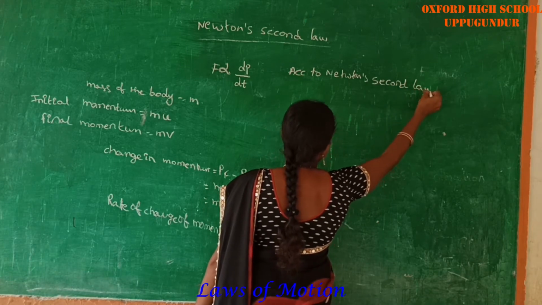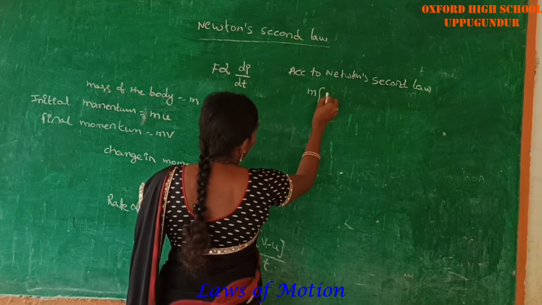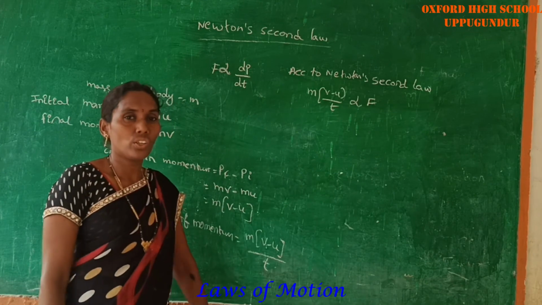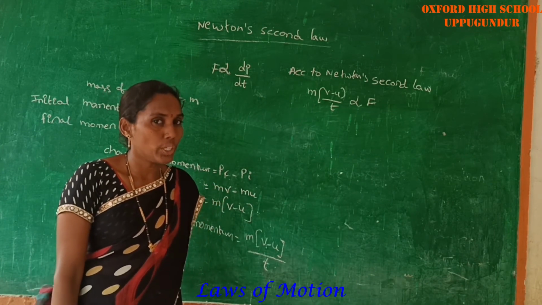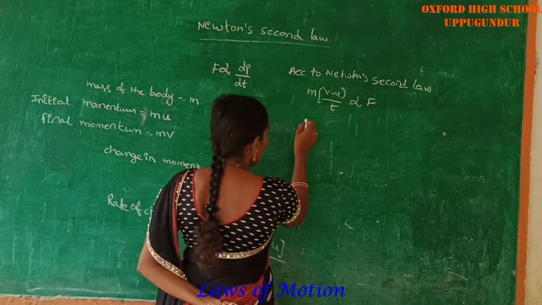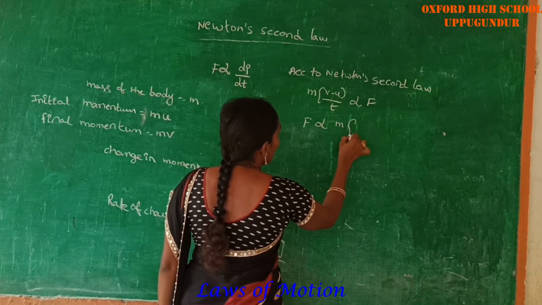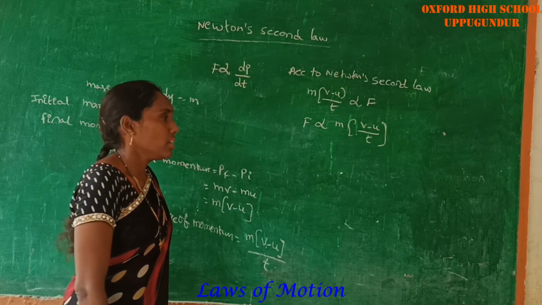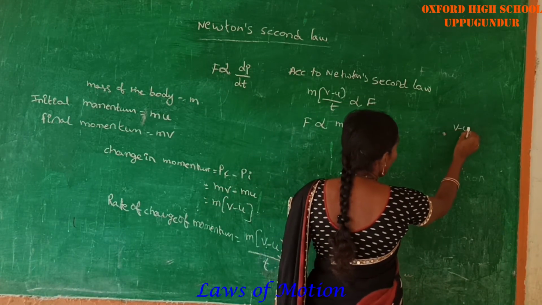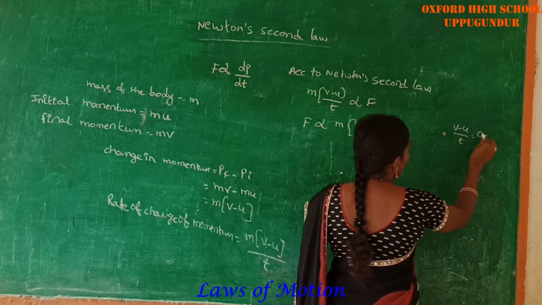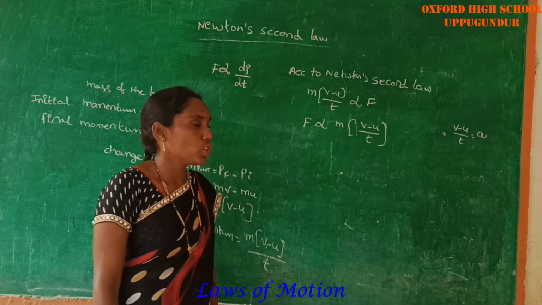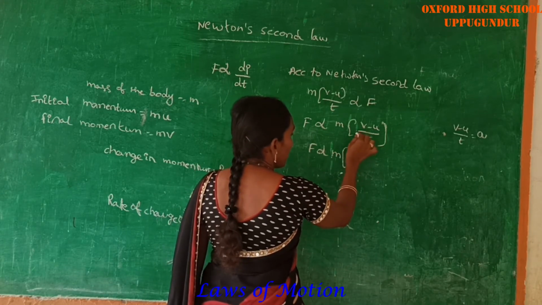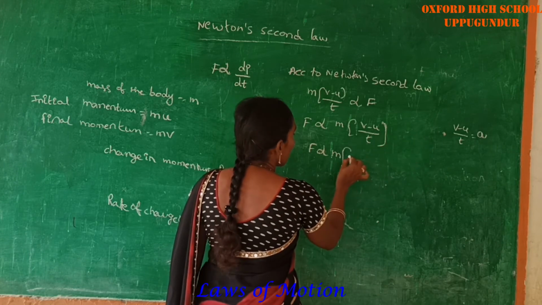the rate of change of momentum is always directly proportional to the external force acting on that body. This should be written as F is directly proportional to m into (v minus u) by t. We already know very well that the rate of change of velocity is called acceleration. So F is directly proportional to m into a, substituting a in place of (v minus u) by t.